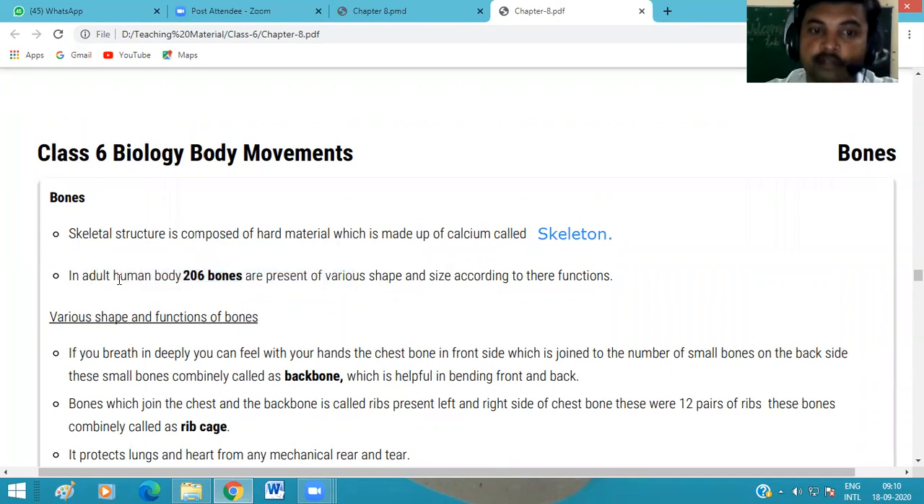So the adult person, meaning any man or woman who is 18 years old, has 206 bones in their body, and these 206 bones have various shapes and different sizes according to their function, because different bones are used for different functions.